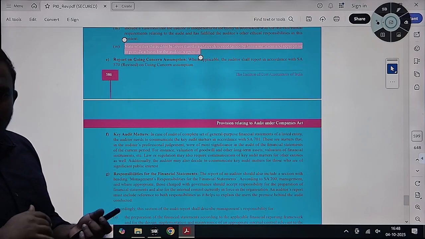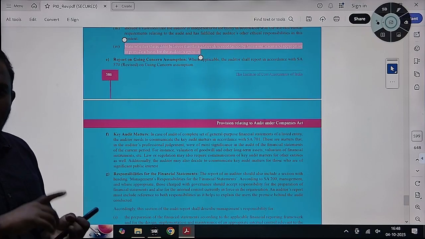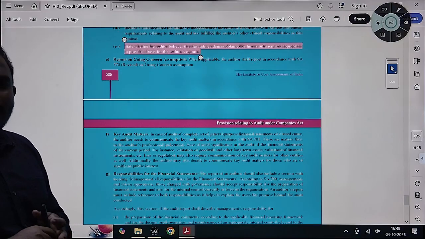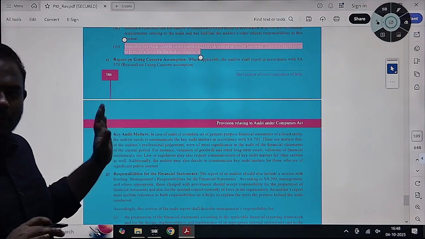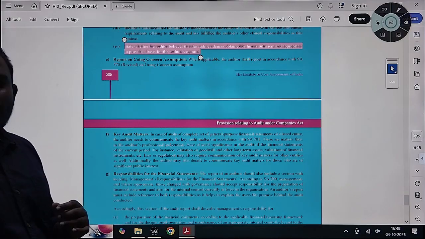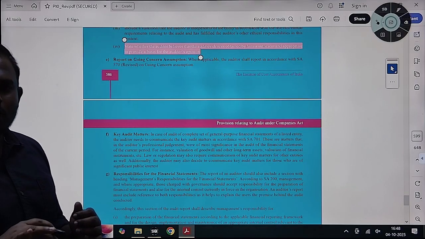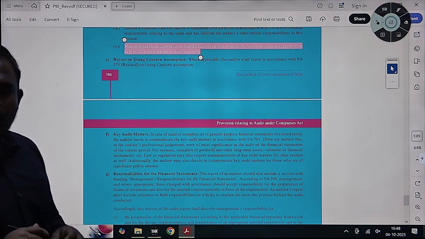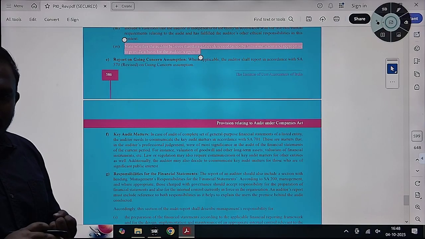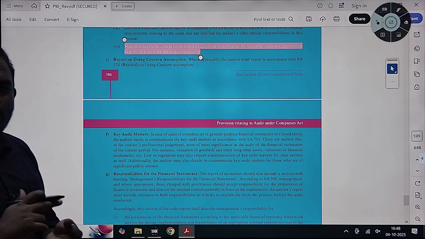If all those factors are satisfied, then there is no threat to the going concern of the entity. If there are any threats, he will discuss with the management how they are planning to resolve this threat that is coming, since it will affect your going concern.